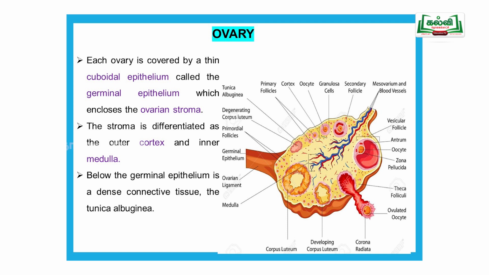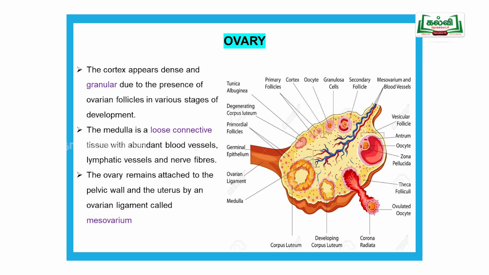The outer layer of the stroma is called the cortex, and the inner layer of the stroma is called the medulla. The outer layer is a little bit dense, with granules, but on the inner side no granules are present, and there is less connective tissue. In the outer cortex you can see different stages of egg development: primary follicle, secondary follicle, ovulation, then corpus luteum and corpus albicans.